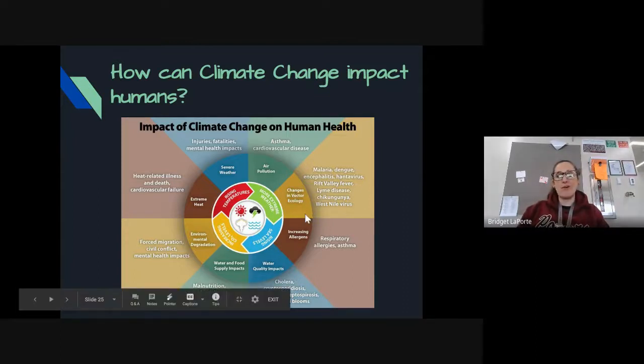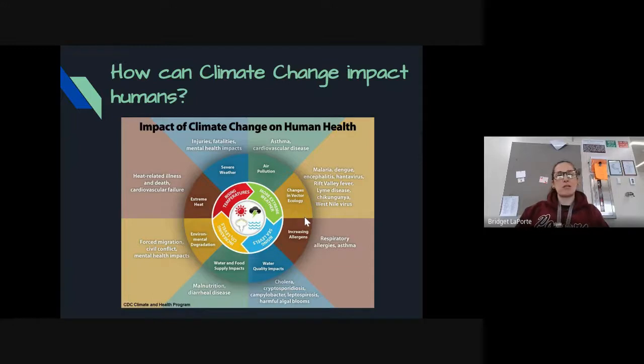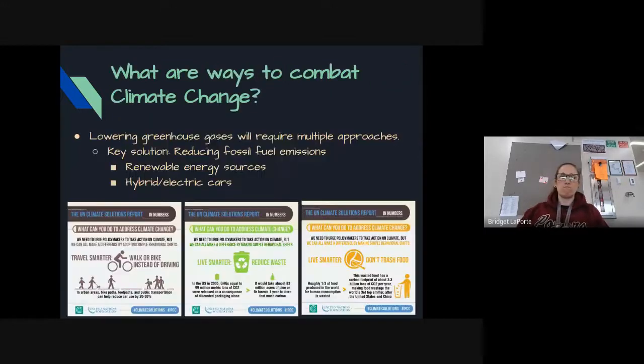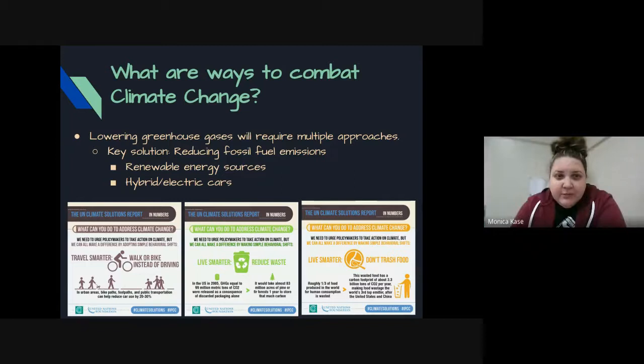So as Ms. Case said, I also really like this graphic. Make sure you take a good look at it. And so what are some ways that we can combat this change of our climate? We need to start by lowering these greenhouse gases. And in order to do that, we need to take multiple different approaches. Just doing one will help, but doing a few things at the same time will definitely help lower them.